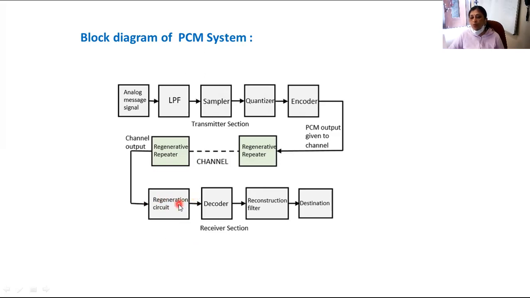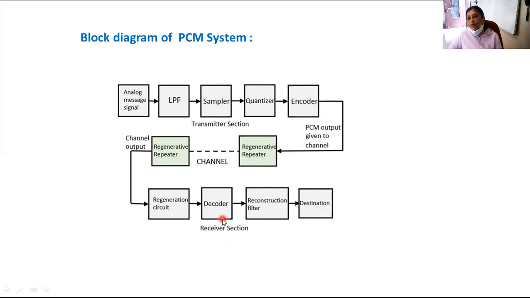Now the output of the regeneration circuit is given to the decoder. As at the transmitting end you are performing the encoding function, at the receiving end you will require a reverse or inverse function. So decoding is the inverse function of encoding. At the encoder, we are converting voltage into a binary code. But in the decoder, we are converting the binary code back to the voltage.